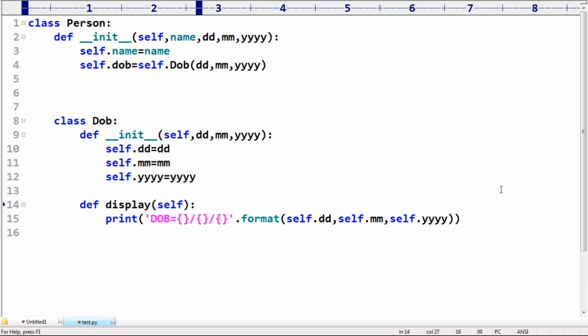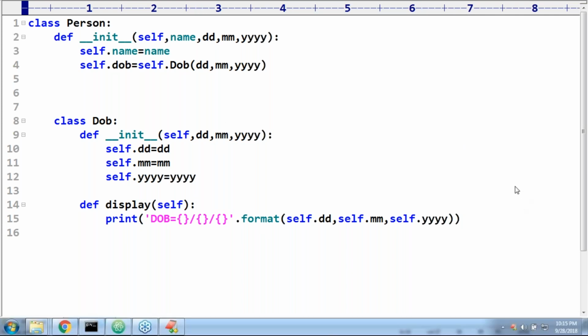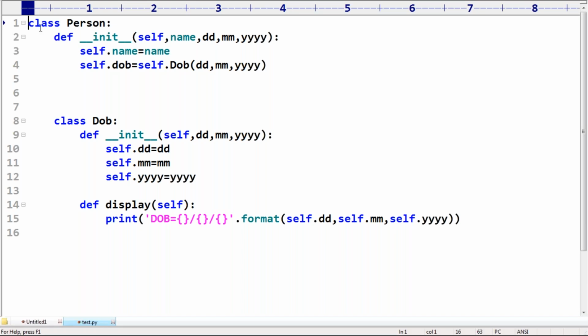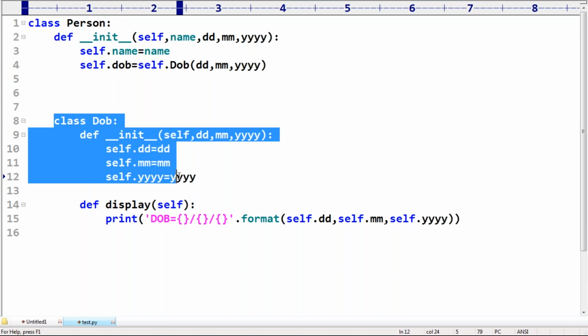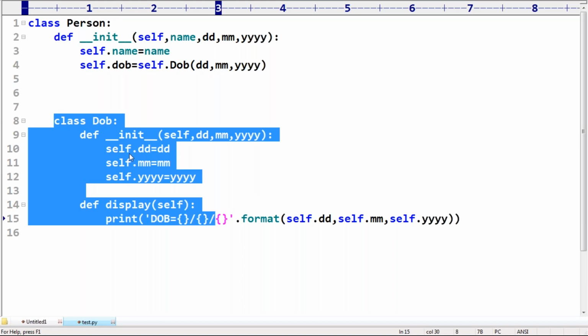Okay, well. Now observe very carefully about this one, sir. Here the point is, without an existing person, there is no chance of an existing date of birth. That's why date of birth is always associated with person only. The date of birth class is highly recommended to define inside the person class.